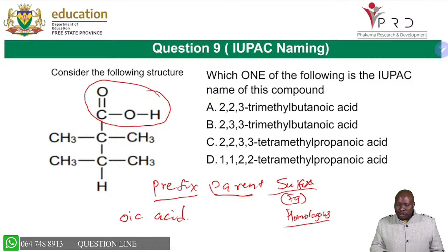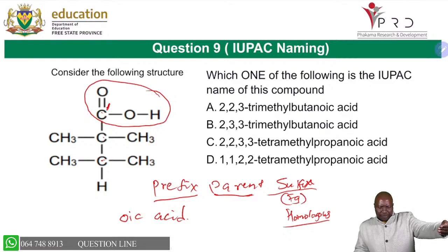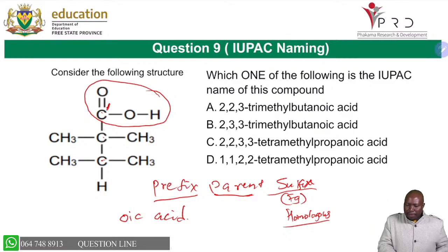Then we go to the parent to say how many carbons do we have in the longest carbon chain. If you are counting, you cannot just say 1, 2, 3. No, you must say carbon number 1 is this one, because it has the functional group, and the functional group always gets the preference. So this is carbon number 1, carbon number 2. But if you go that side, you will have left all these other structures. So you have to continue to say this is carbon number 3. Now for carbon number 4, it doesn't matter. It can be this carbon or this carbon. It's up to you. So I'm choosing to take that as carbon number 4. So I know that 4 is but.